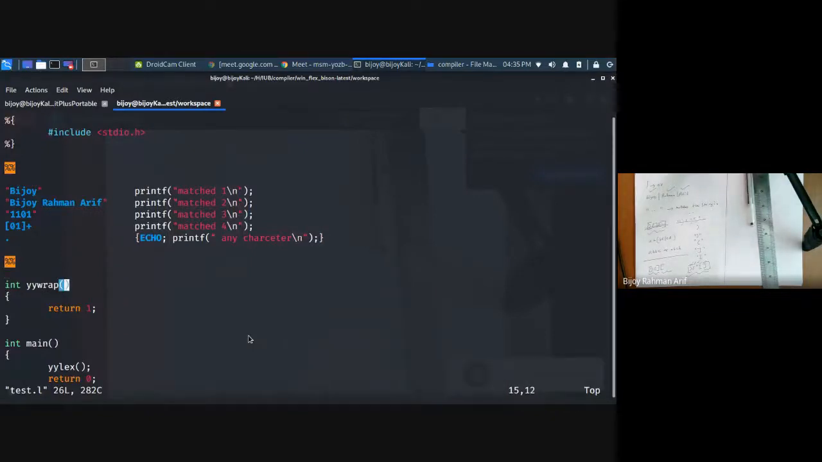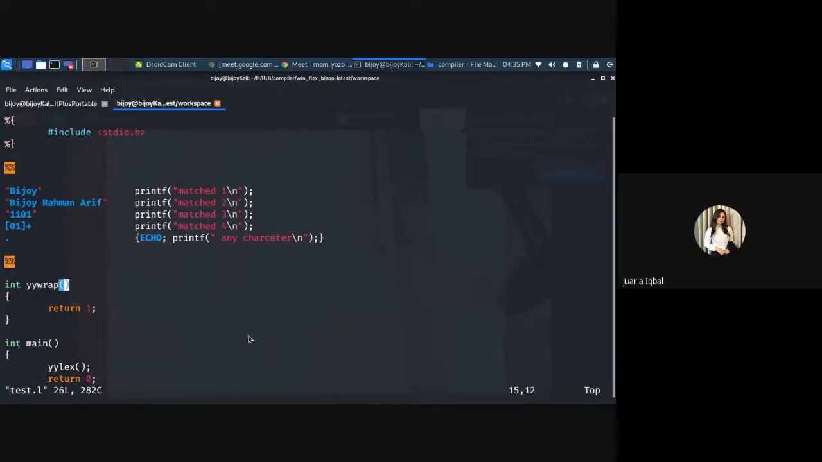See, if I give 110101, what would be the output? This code, 110101. What would be the output?